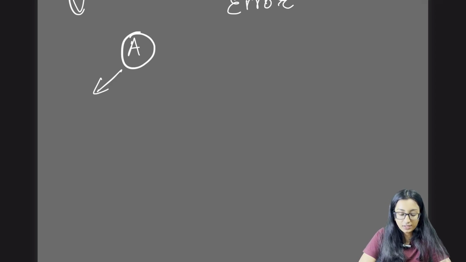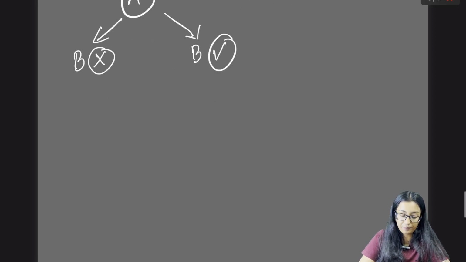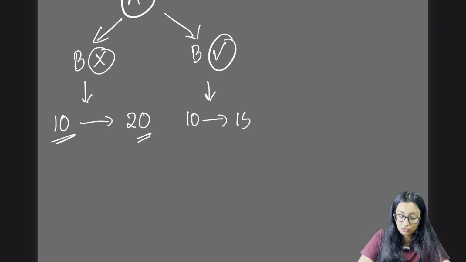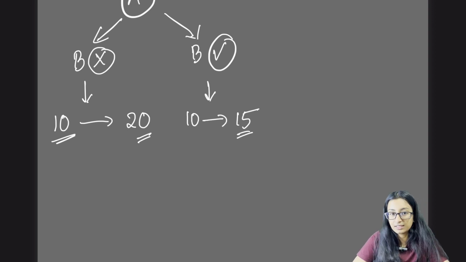At one point his baroreceptors were not working, and at another point they were working. When the baroreceptors were not working, after the blood transfusion, the BP increased from 10 to 20. The normal is 10, hypothetically. When the baroreceptors are working, the BP increases only to 15. We can see there is a change of 5.